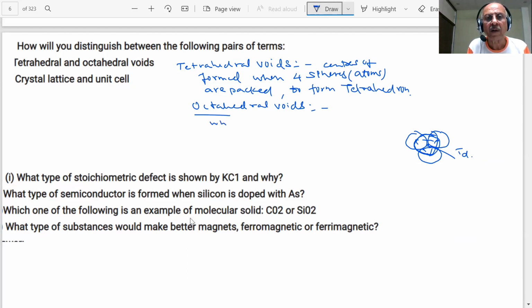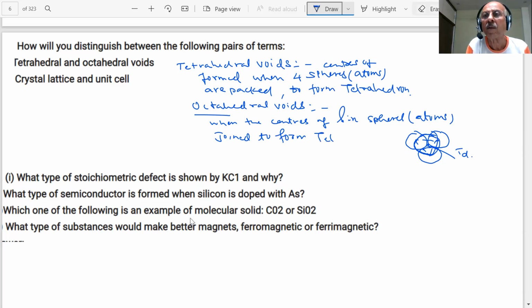When the centers of 6 spheres or atoms or particles join to form an octahedron.